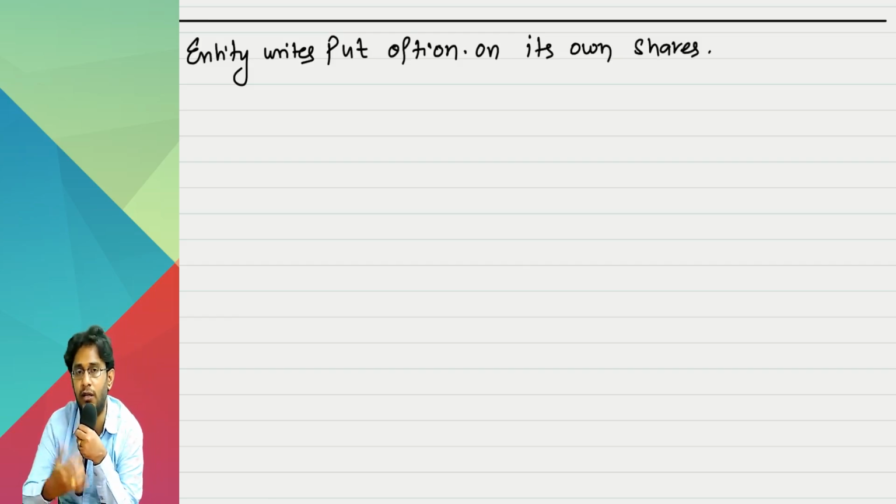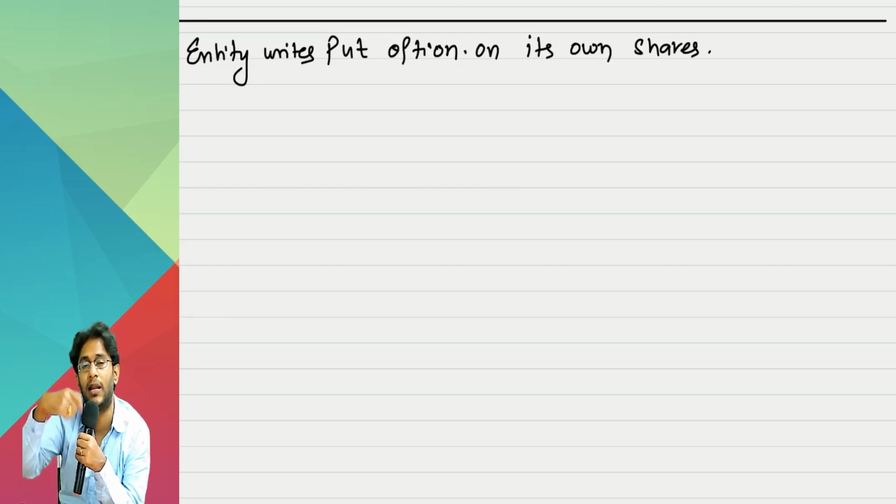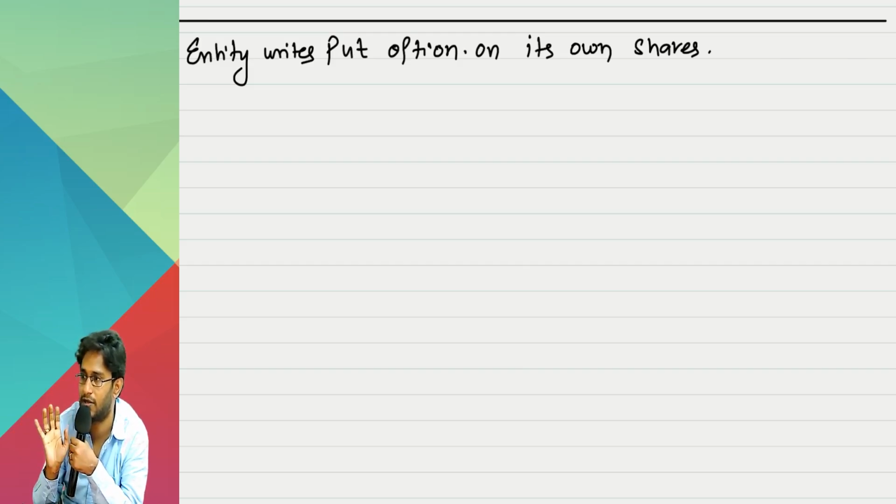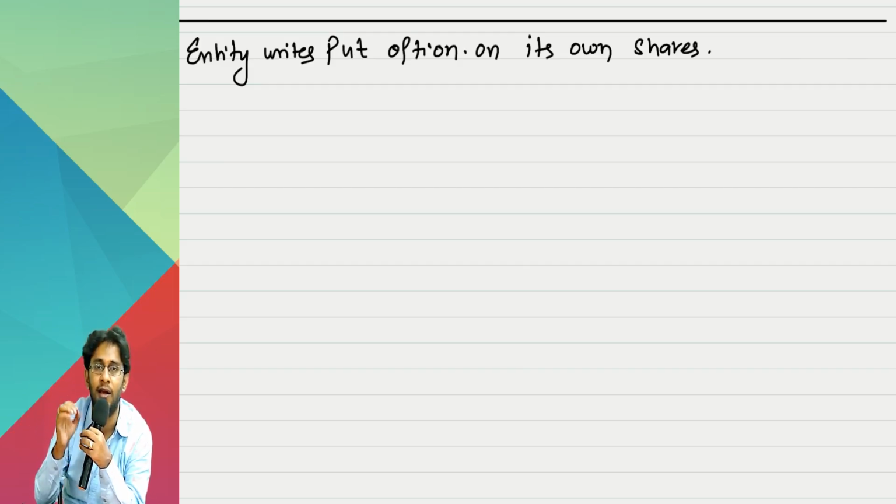So the entity is the writer, and the other party is the holder. If the other party has a right to sell our own shares back to us, from our point of view we have an obligation to buy. It is indirectly a buyback of shares that will happen on a future date if the other party decides to exercise his put option.